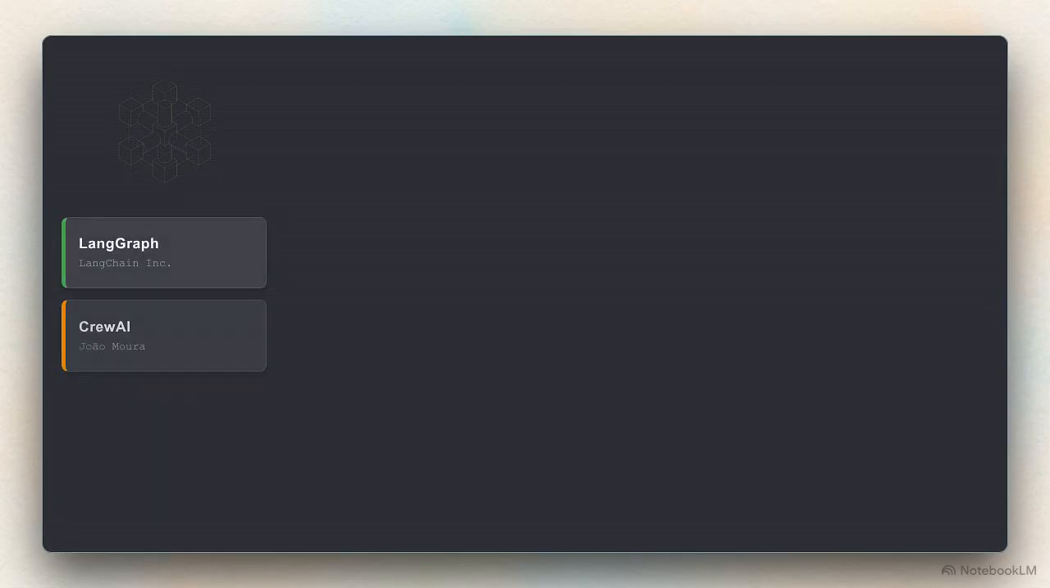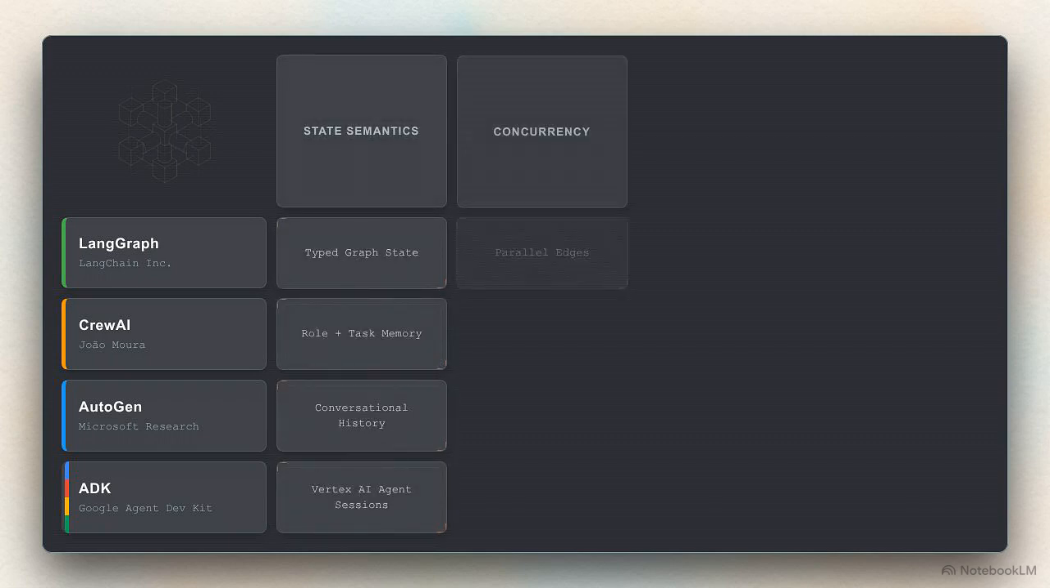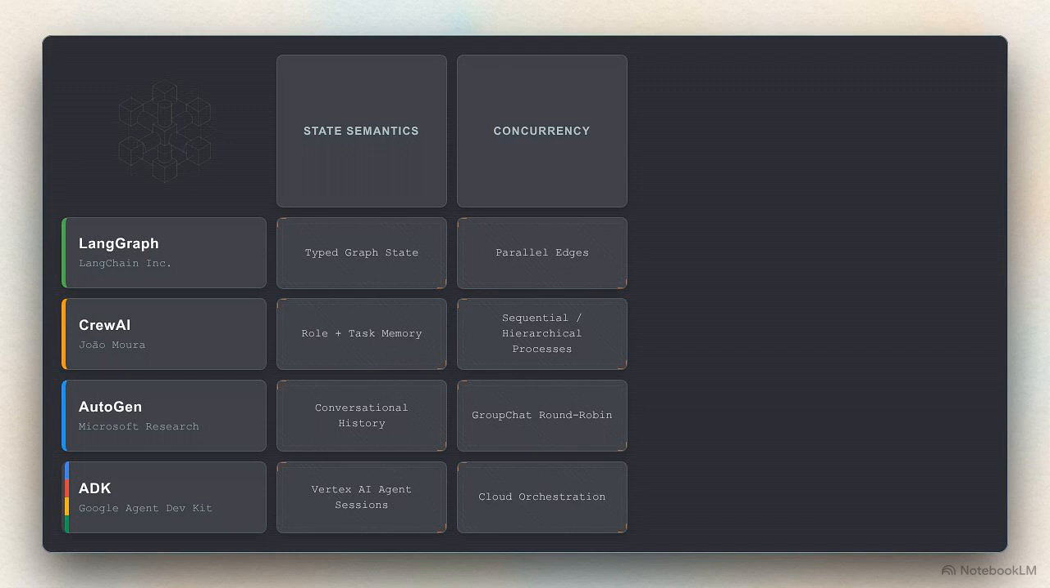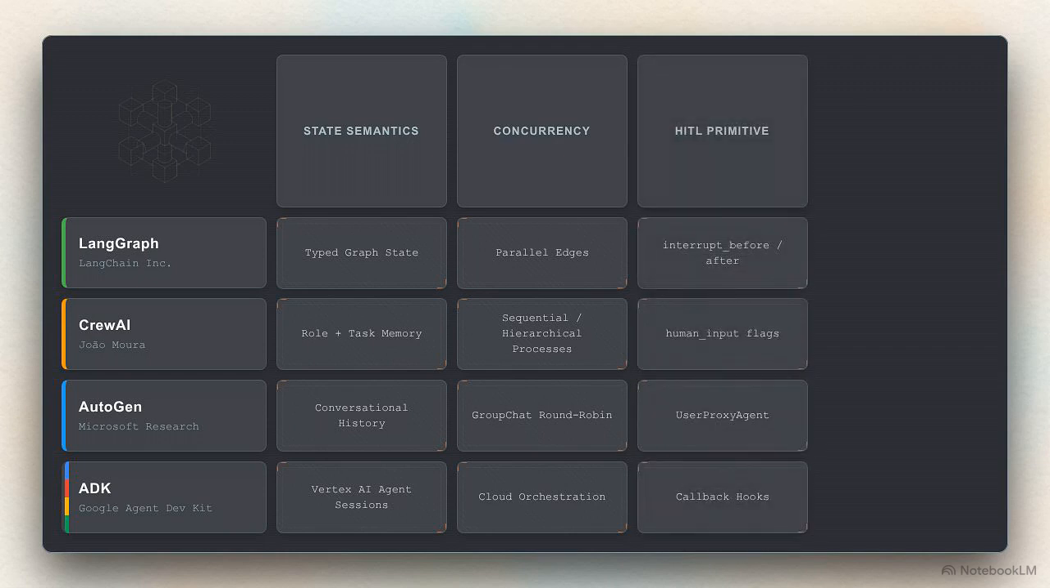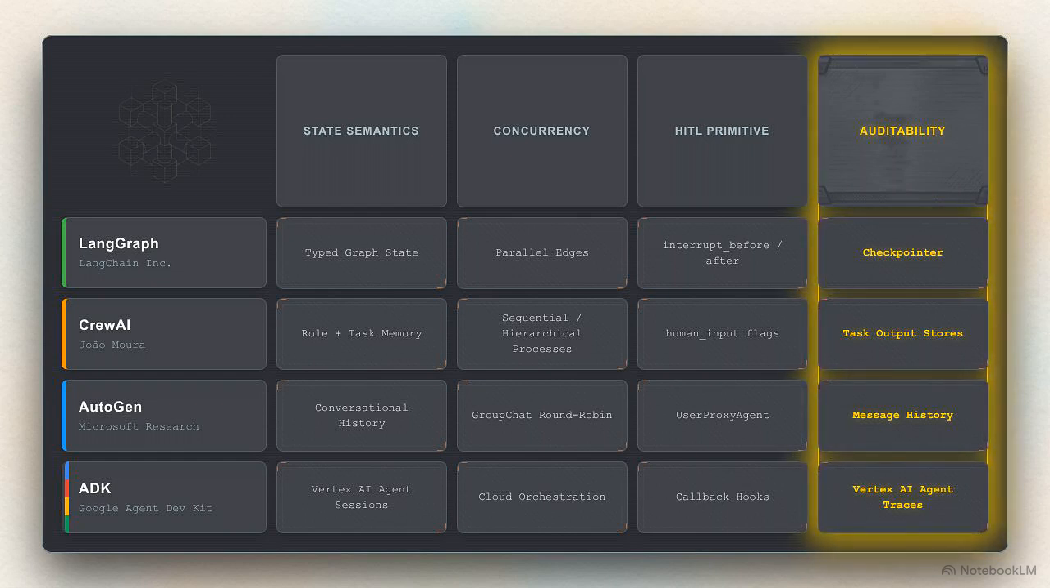This matrix maps exactly how to choose: vertically, LangGraph, CrewAI, AutoGen, and ADK. Horizontally, we evaluate foundational mechanics. First, state semantics, how agents remember. Second, concurrency, handling multitasking. Third, human in the loop, safe mid-execution intervention. Finally, auditability, the load-bearing decision point to defend actions to an auditor.